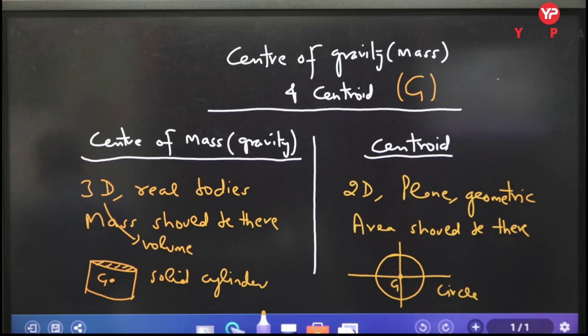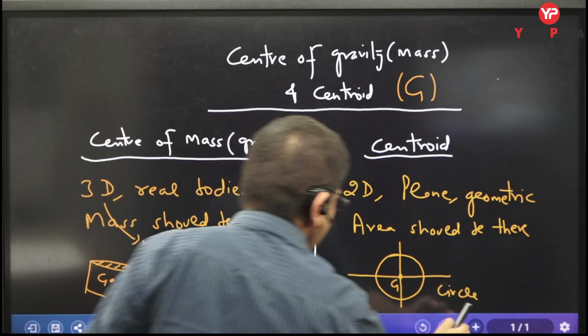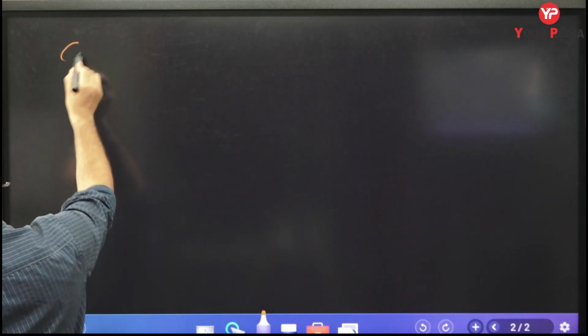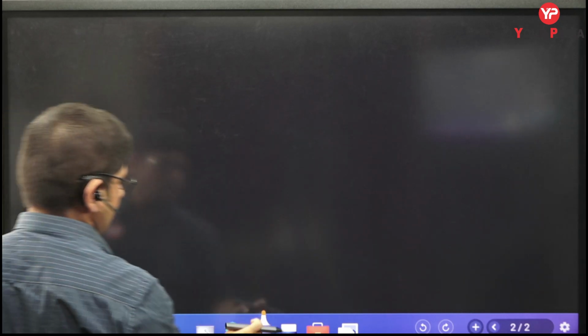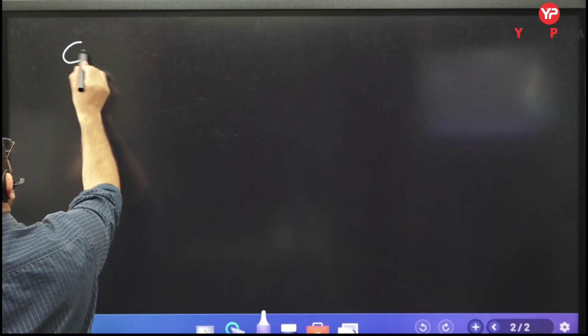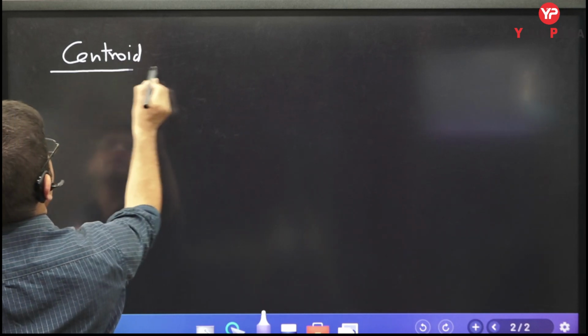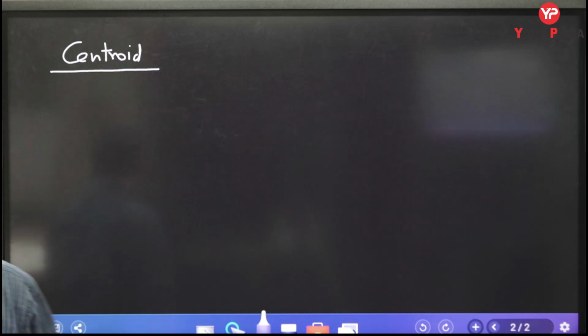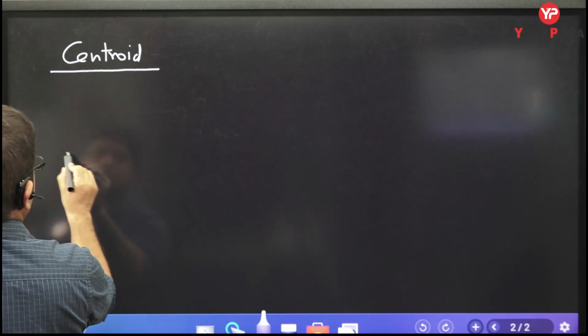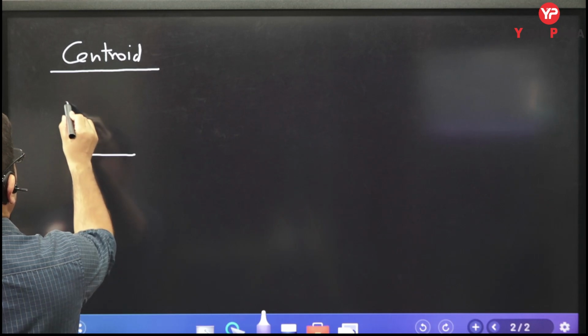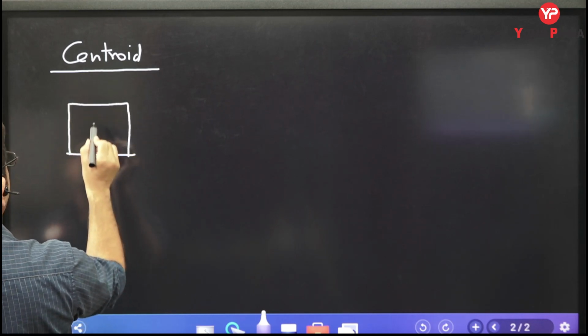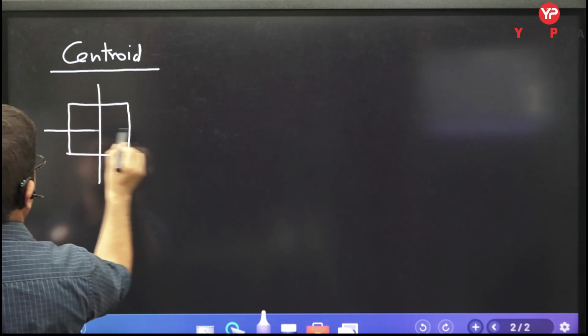Now, if I want to write the centroid for something, and as I told you, centroid is calculated for geometries, two-dimensional bodies for which you know the area and all. Let me give you certain shapes whose centroid you should know.